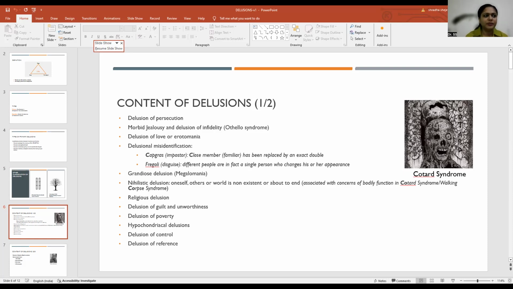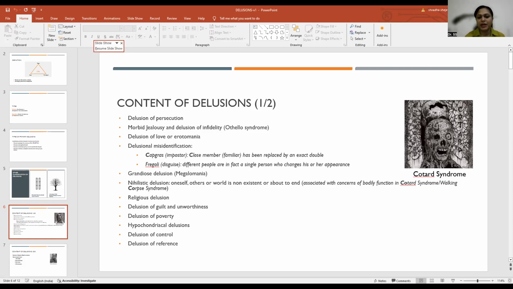For example, I'm having some issues in my hand. I think there is a tumor inside my shoulder, or in my humerus bone, or in my chest. It can be anything to do with the health of the body, whereas in reality, it won't exist.